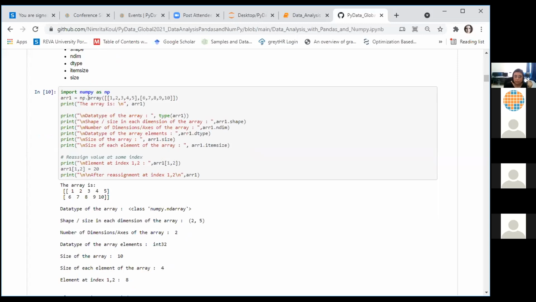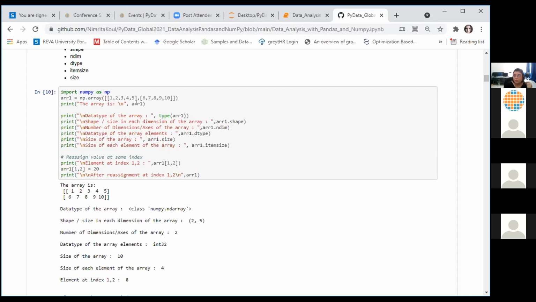So here's a cell which talks about creating an array. The name of my array object is arr1. This is a two-dimensional array. You can see the format in which I have passed data here. This is a list of lists, right? So this list of two lists is reformatted as a two-dimensional array with 5 columns and 2 rows.